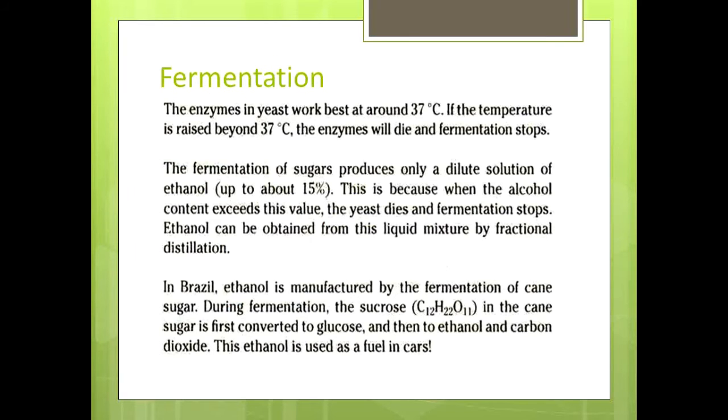The enzymes in yeast work best at around 37 degrees Celsius. If the temperature is raised beyond 37 degrees Celsius, the enzymes will die and the fermentation stops. The fermentation of sugars produces only a dilute solution of ethanol, which is up to 15%. This is because when the alcohol contents exceed this value, the yeast dies and enzyme activity stops, which stops fermentation. Ethanol can be obtained from this liquid mixture by fractional distillation.